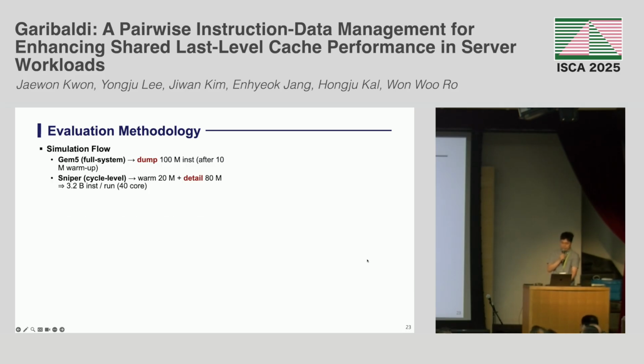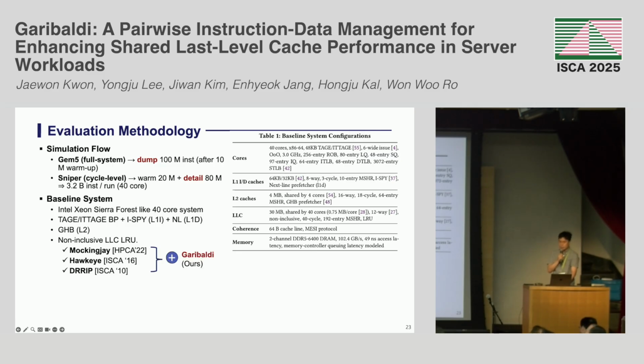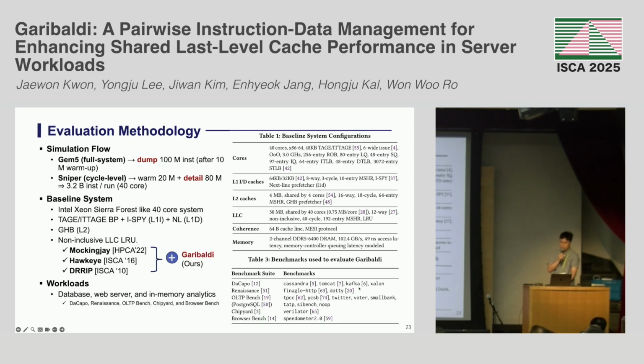For the baseline, we model an Intel Sierra Forest like 40-core system with a TAGE branch predictor and ISPY and GHB prefetchers, and we implement a non-inclusive shared LLC with LRU and compare several LLC management schemes, including Mockingjay, Hawkeye, and DRRIP. We orthogonally combine Garibaldi with them. For workloads, we choose 16 popular workloads. For details of the methodology, please refer to the paper.